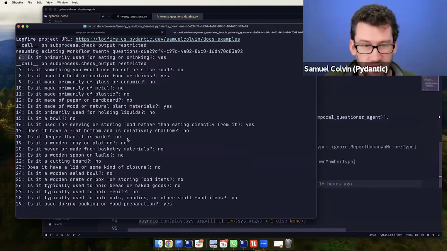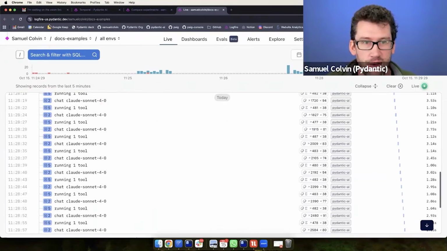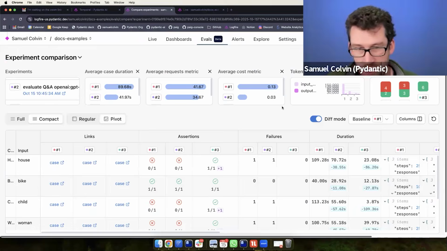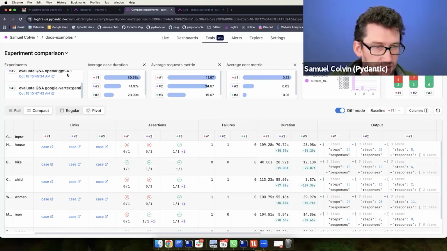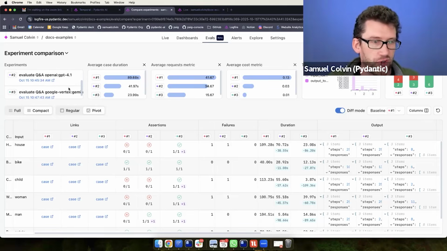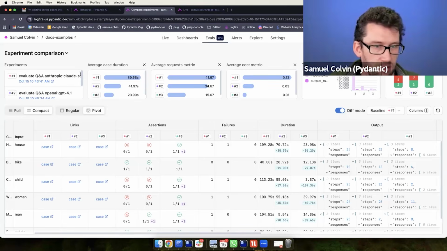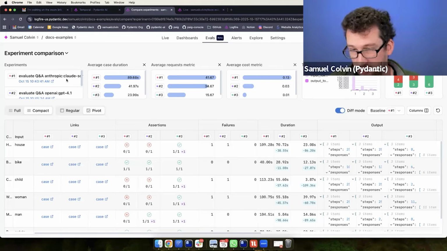I will just say, as it might interest you, just before this, I was wondering how the different models would perform. And so I ran some evals with Pydantic evals on these different cases. It's a bit hard to read on the screen, but you can see GPT 4.1, Gemini, and Claude Sonnet 4.5.